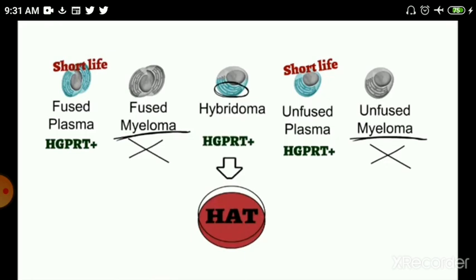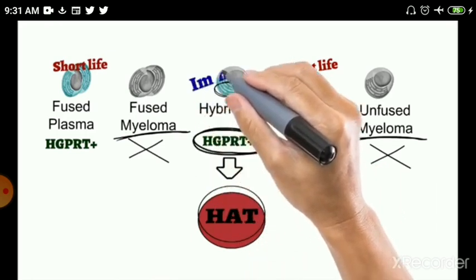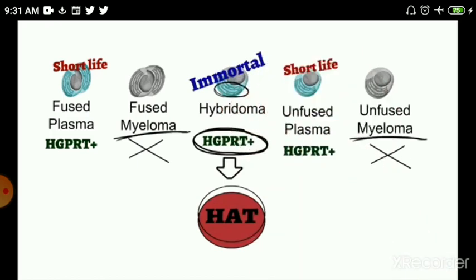What about hybridoma again? It is HGPRT positive and it is immortal in nature. It will keep growing on the HAT media. It has no limit. And therefore, at the end, hybridoma cells will survive on the HAT media. In this way, the hybridoma is selected and used for continuous antibody production.